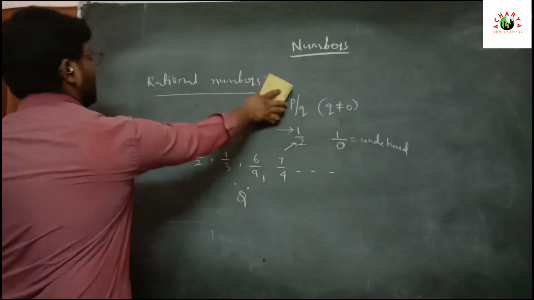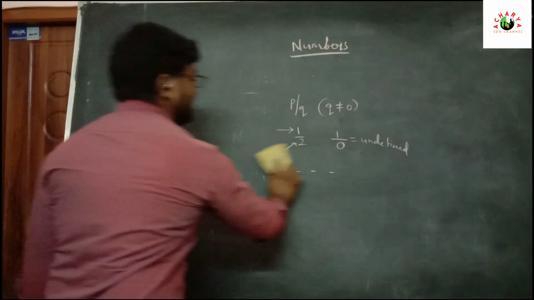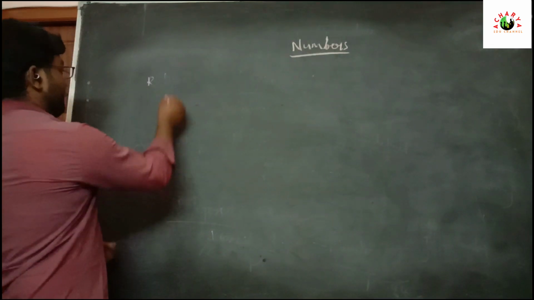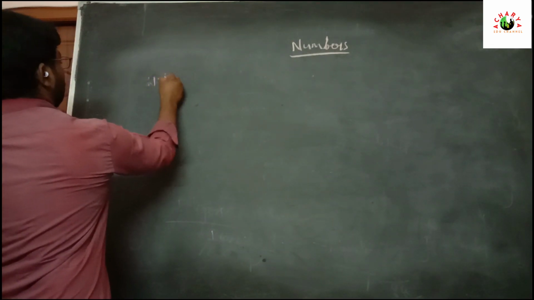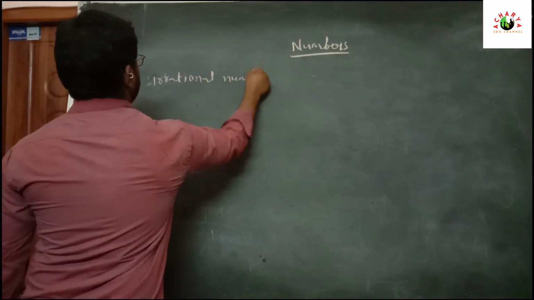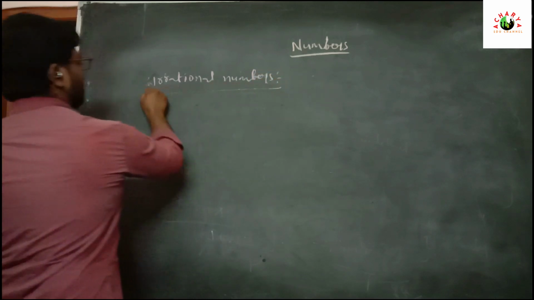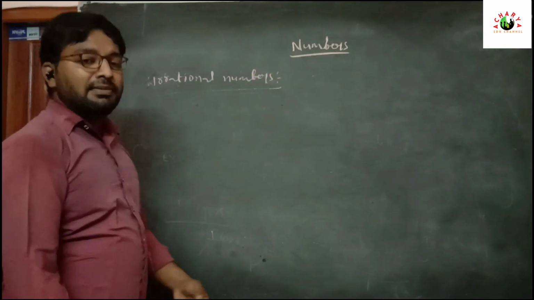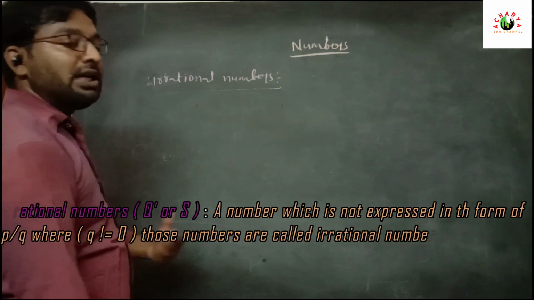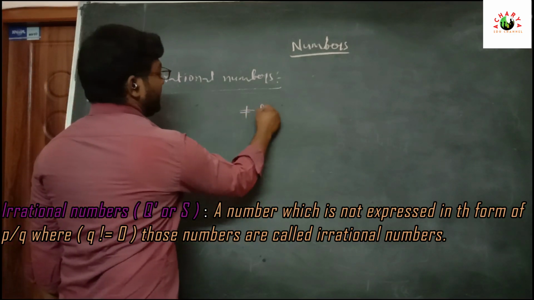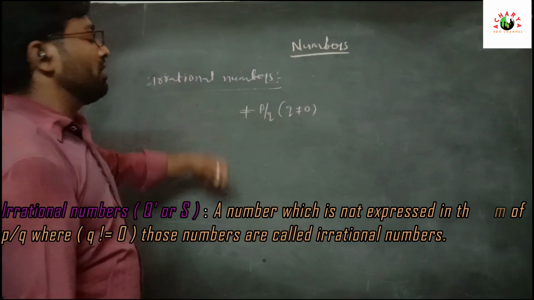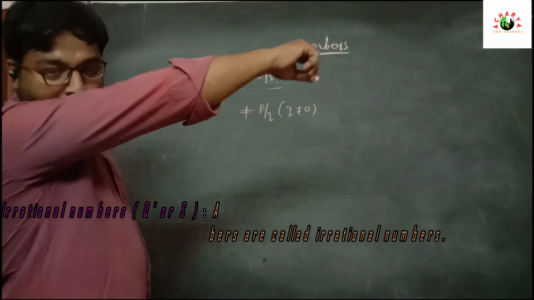Next, coming to irrational numbers. The next type of numbers is irrational numbers. What is meant by irrational number? A number which is not expressed in the form of p by q, where q does not equal 0. Those types of numbers we can call irrational numbers.